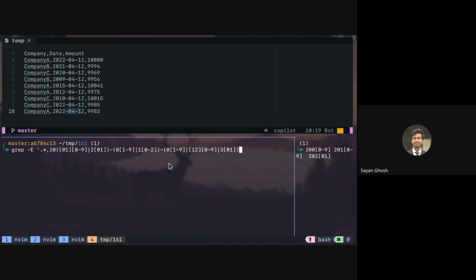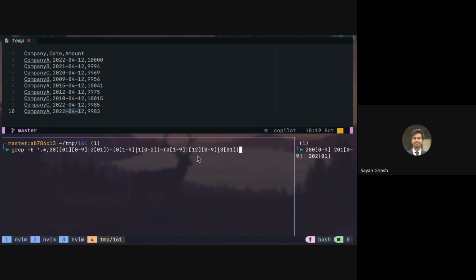Sir, while writing the 0, 1 in the 3, for the date, we don't have the dash sign. Yeah. So if you give 0-1, that means 0 or 1. If you just list the numbers in the list, then it means only those. If you write 0, 9, that means either 0 or 9. Okay, I got it. It's 0 to 9. Yeah, if you want 0 to 9, then you have to give the dash. Got it. Okay.